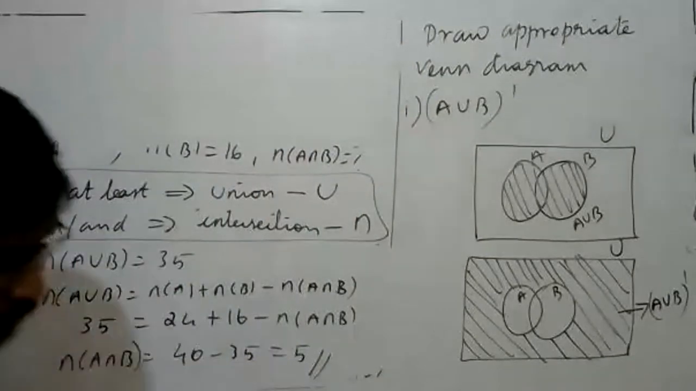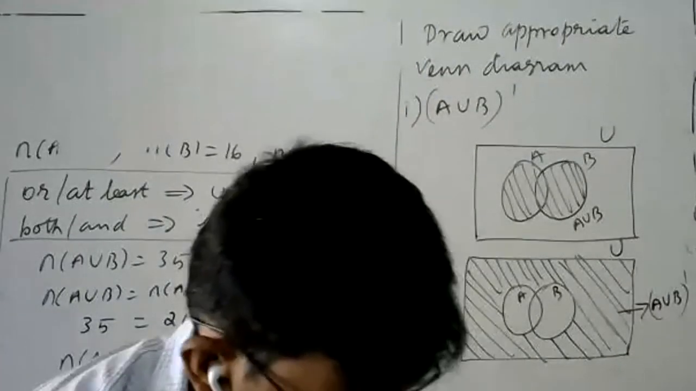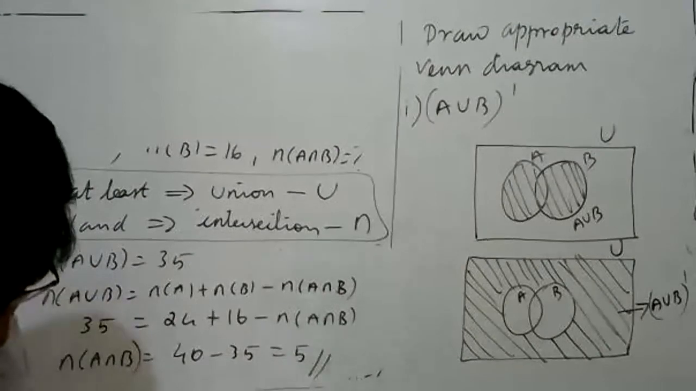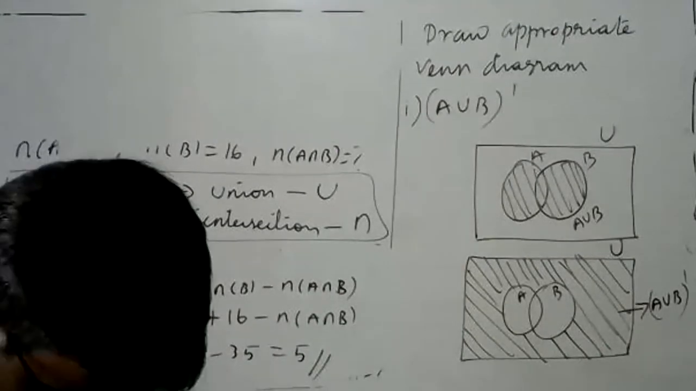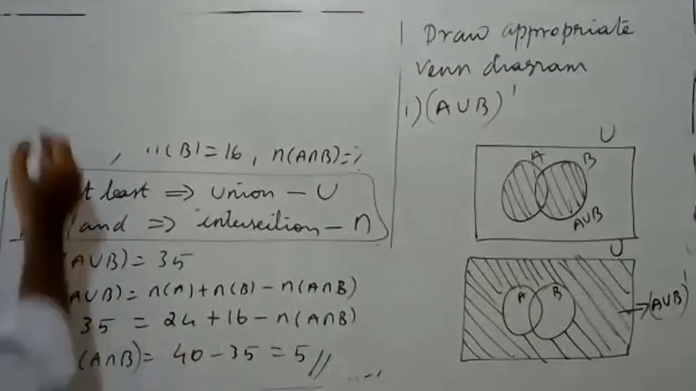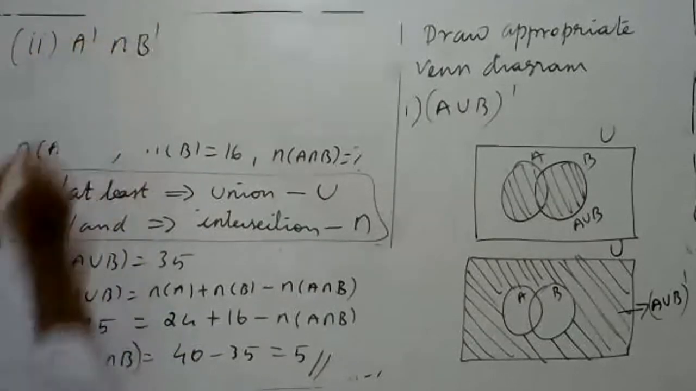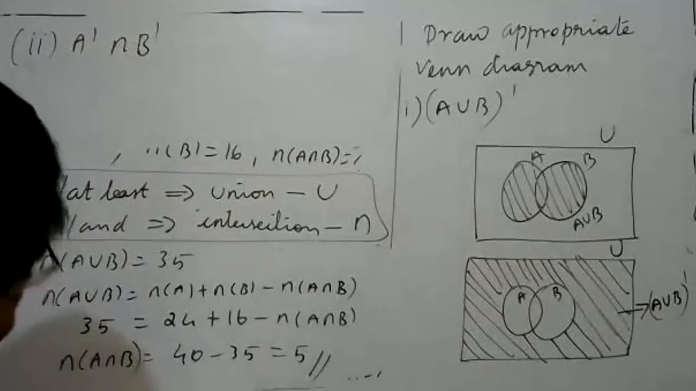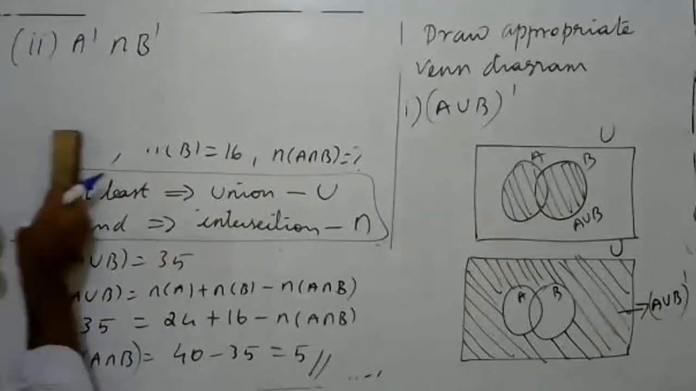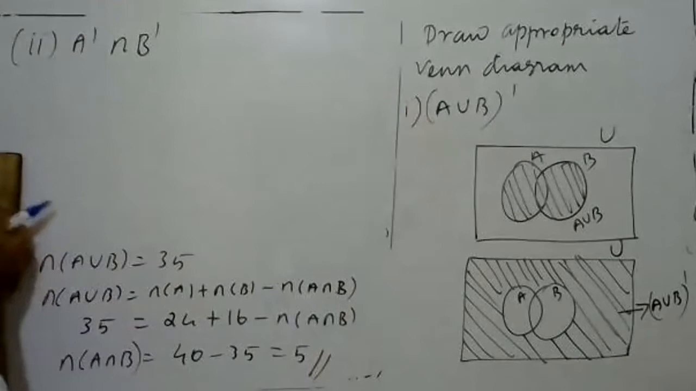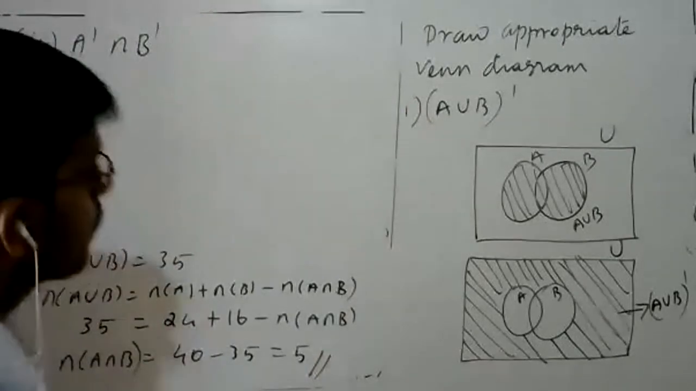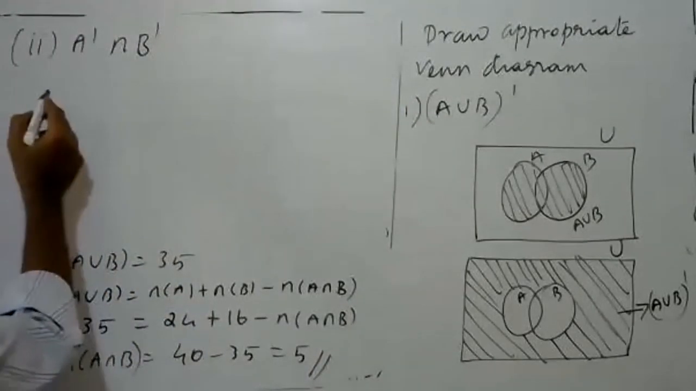And look at the second problem. The second problem is A complement intersection B complement. Draw the Venn diagram for this one.